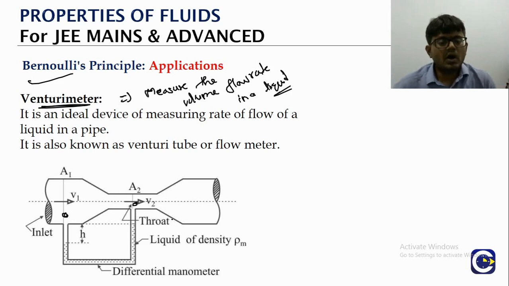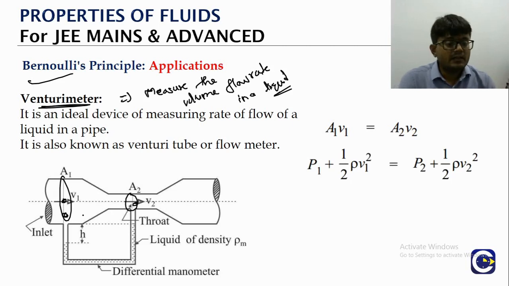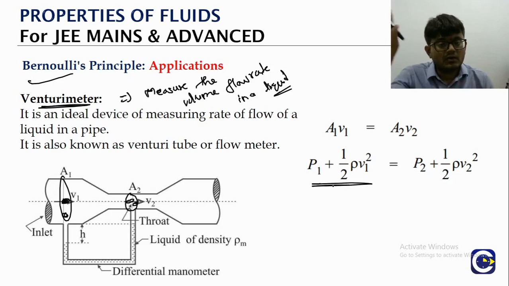Okay, so how does this work? It works on the principle of the Bernoulli's theorem. What is it? We mark point 1 and point 2. So here the final formula, the way we will remember it is 2 will refer to what? Throat, narrow cross section. 1 will refer to what? Larger cross section. You see cross section 1 and cross section 2, right? First thing what we will do is the equation of continuity. A1 V1 is equal to A2 V2. Second thing is, if you take the point here and point here at the same level, right? Rho gh part will not come.